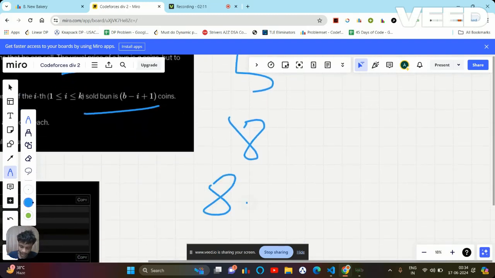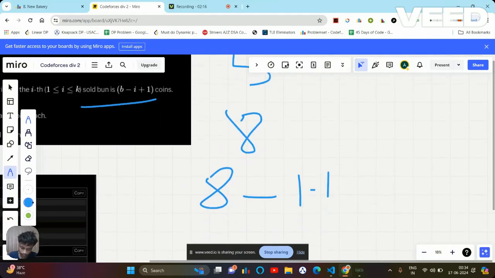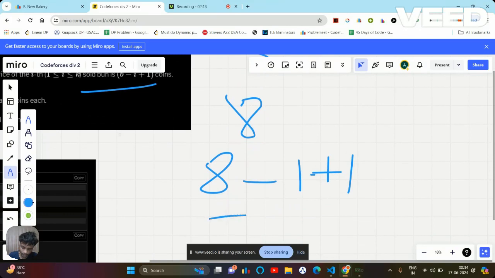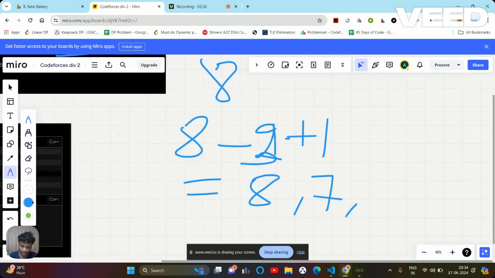Let's say b is 8 and i is equal to 1: 8 minus 1 plus 1 gives me 8 only. If i was 2, then I get 7. If it was 3, then I get 6. If it was 4, then I get 5, and so on till 1.